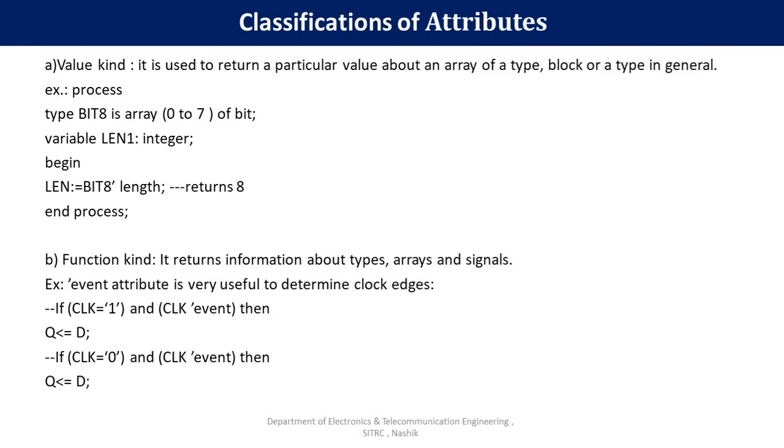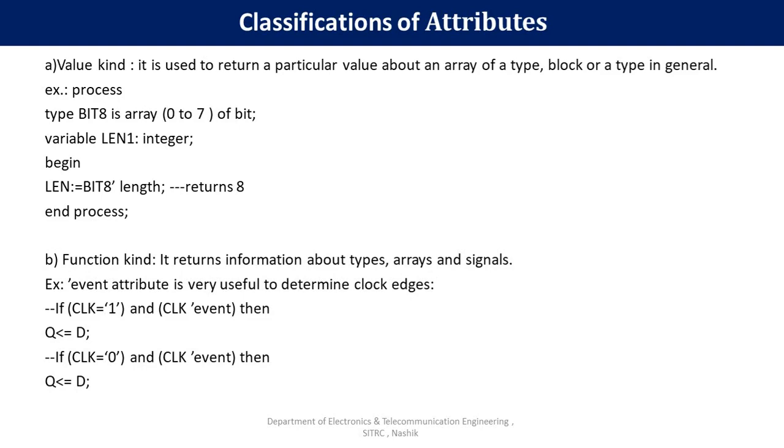After that begin. len1 is the variable which is declared, and is assigned bit8'length. This bit8 apostrophe length is nothing but the attribute which returns the value of the data type. End of the process. Once the process is completed, we can end the process. Means the value kind attributes return the particular value of that array or type, array of a type or block.